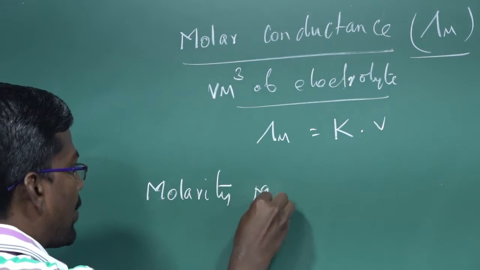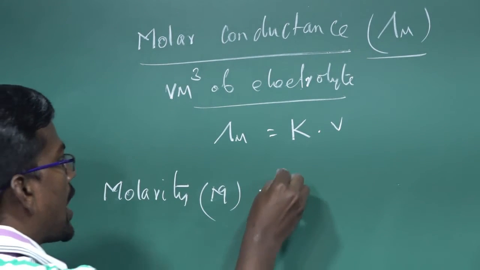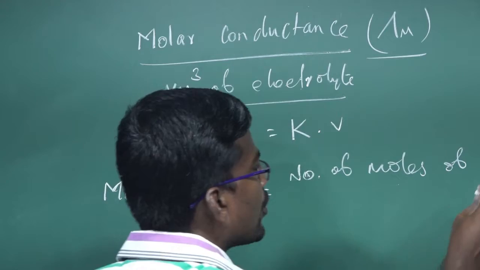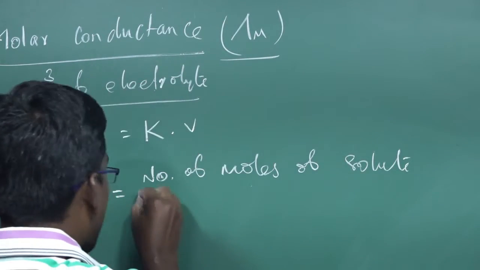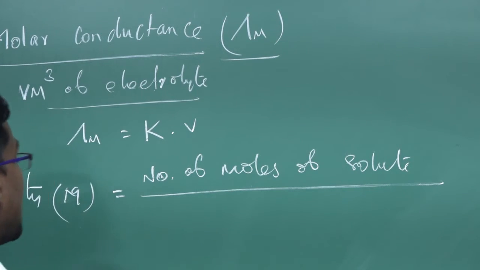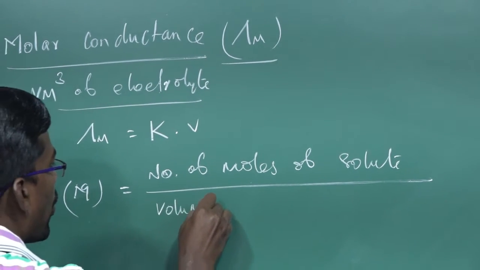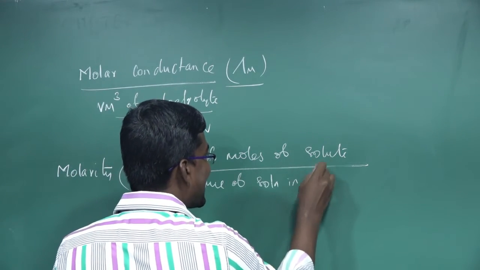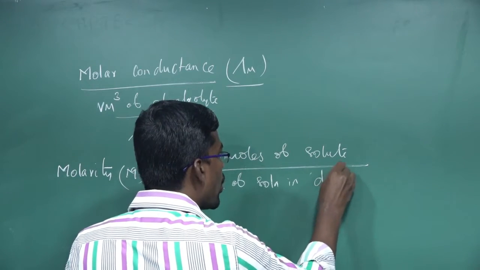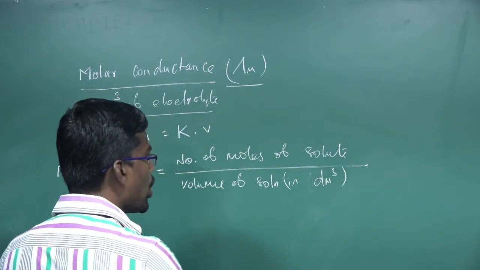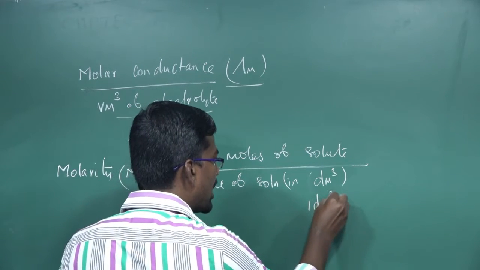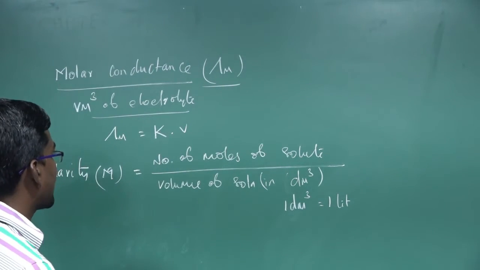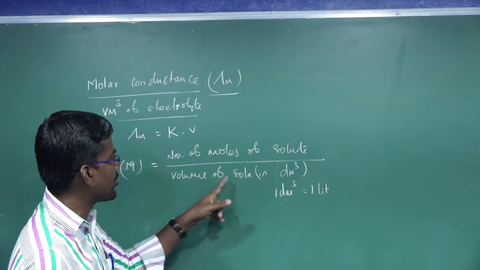Molarity is expressed by capital M. Molarity is equal to the number of moles of solute divided by the volume of the solution in liter, that is, the volume of the solution in decimeter cube. 1 decimeter cube is equal to 1 liter. So, molarity is the number of moles of the solute divided by the volume of the solution.